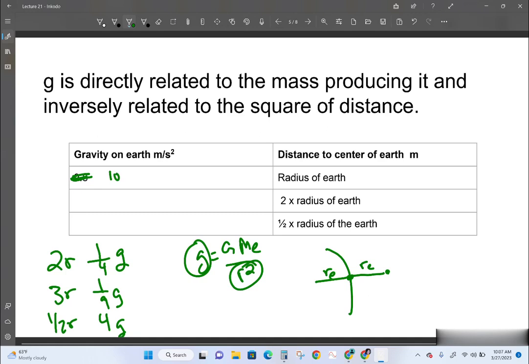If I was at a location twice the radius of the Earth, the gravity at that location would be 1/4 as much, which would be 10 over 4, or 2.5 meters per second squared. And if I cut my radius in half, the inverse of that, 2 squared, would be 4 times 10, which would be 40 meters per second squared, which means that I would weigh 4 times as much at that location.